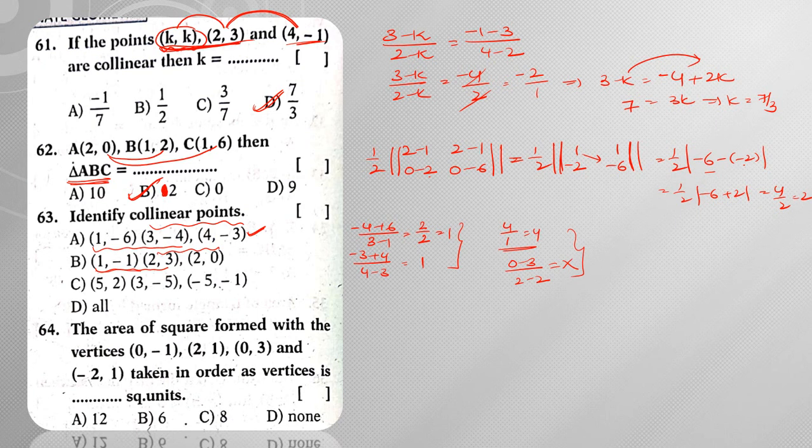Next, checking for the third one. So minus 5 minus 2 is minus 7. Right, so C is also not possible. So the only option is A, which has the collinear points.